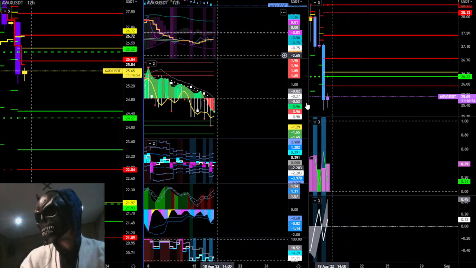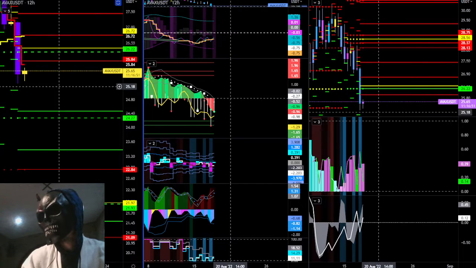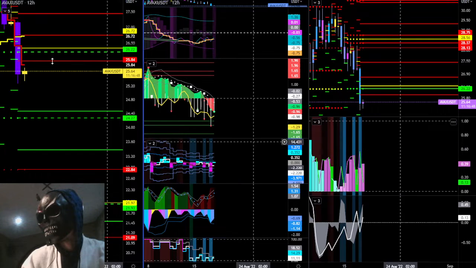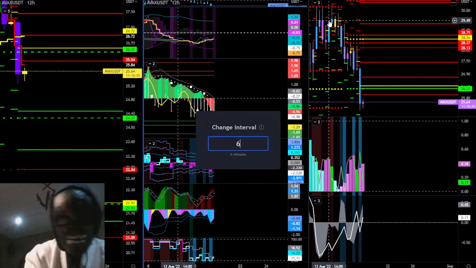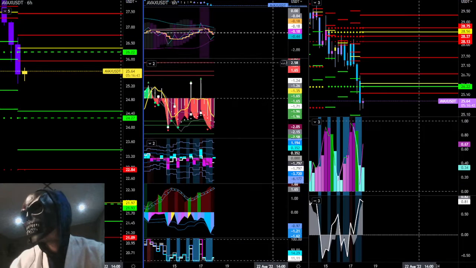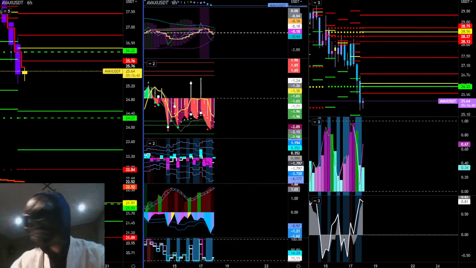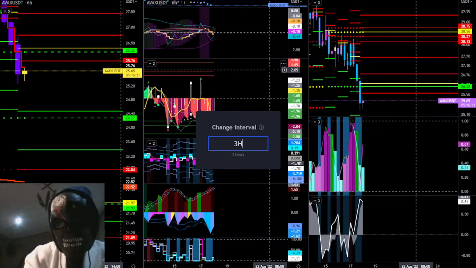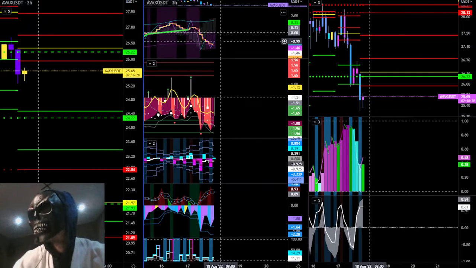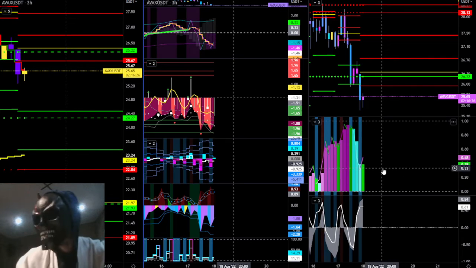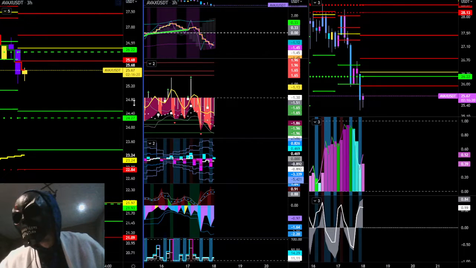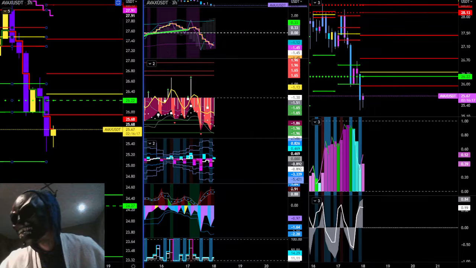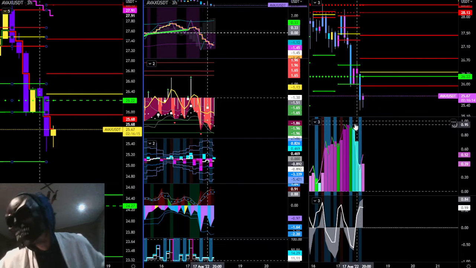Now it's 12 hours, looking different from everybody else, but this one's confused. This just needs to go red, and then we'll carry out. We have continuation pump. 6 hour. So let's see how nicely this thing pitched off. Same thing, 6 hour. Also confused, but looking like it wants to go to the upside. Let's see what can start to negate this. 3 hour outlier. Expansion. That's going to push us up. That helps here. This white one needs to lift up a bit more.